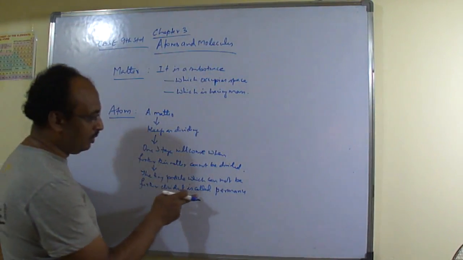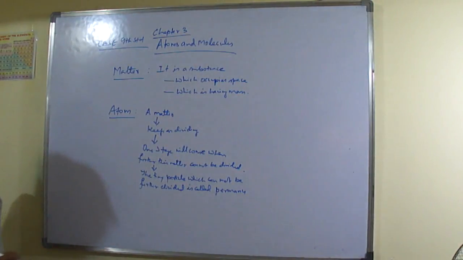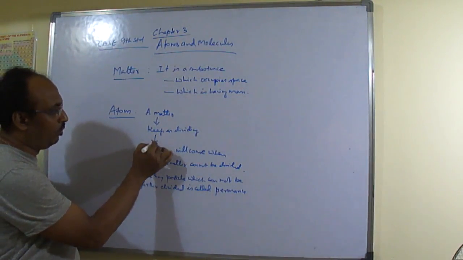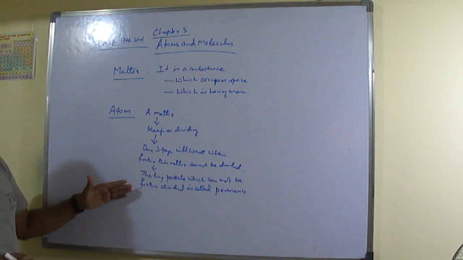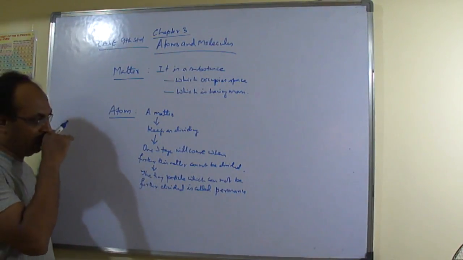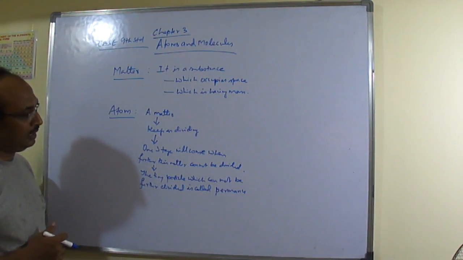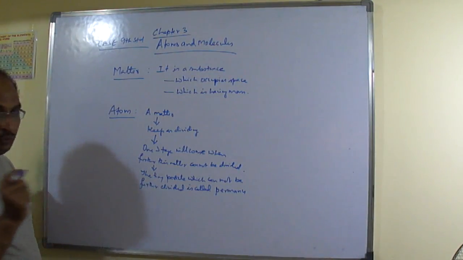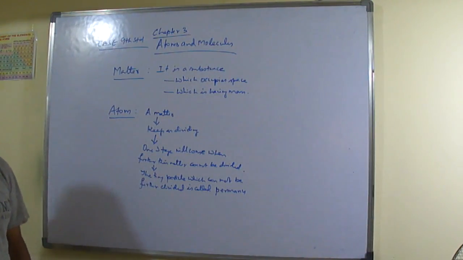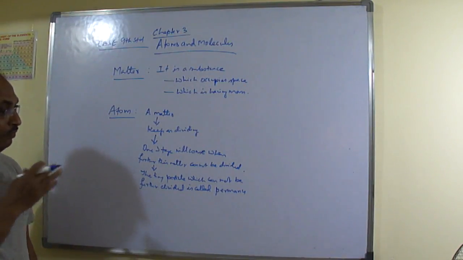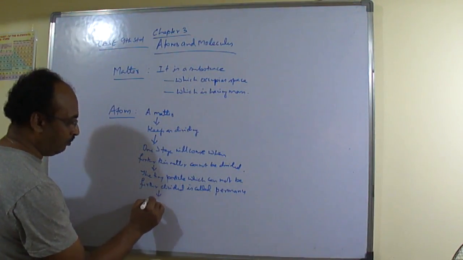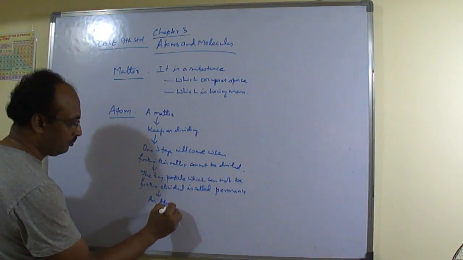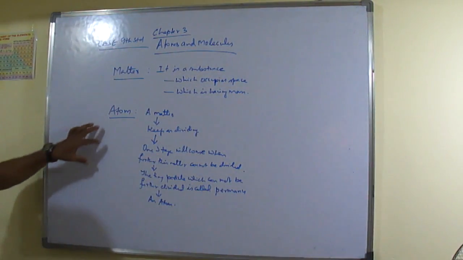At that time, our Indian scientists gave the name Parmanu. Later on, some foreign scientists did research work on this matter and came to the same conclusion: when matter is divided into further particles, one stage will be reached where there will be a very tiny particle. We will not be able to see that tiny particle properly with our naked eye. That tiny particle is called an atom. So understood now what an atom is?